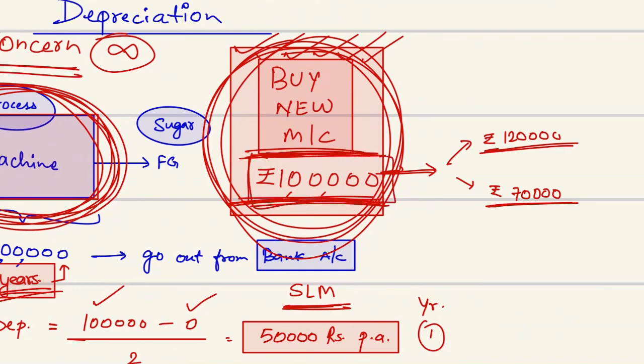In accounts we can take provision of only those costs. There is one more method by which we can take the provision of more cost also, that we are going to discuss later on. But up till now, this is the concept for the straight line method.